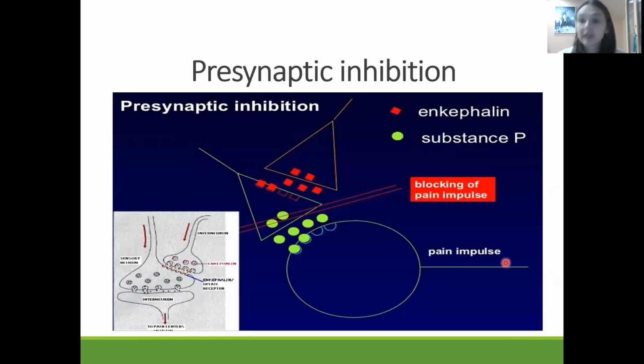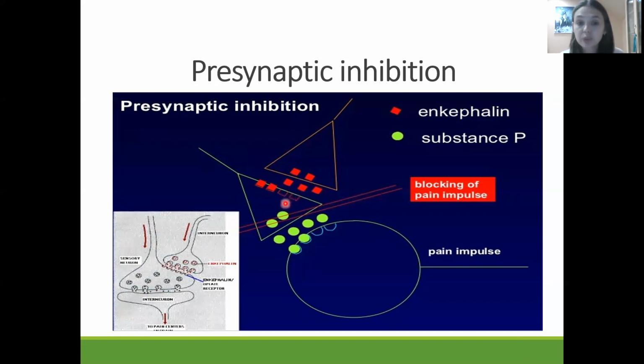Presynaptic inhibition, one more example. We talked about presynaptic inhibition in the case of the GABA neurotransmitter. But one more example is a part of the antinociceptive system, which releases neurotransmitters like enkephalin or endorphin. This enkephalin or endorphin will affect the presynaptic terminal and inhibit it.